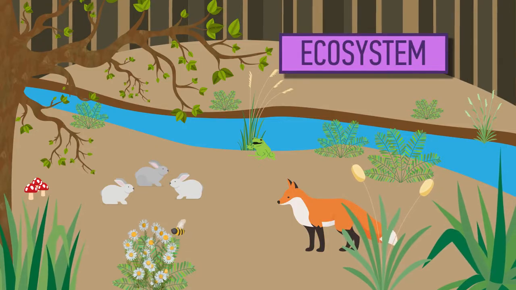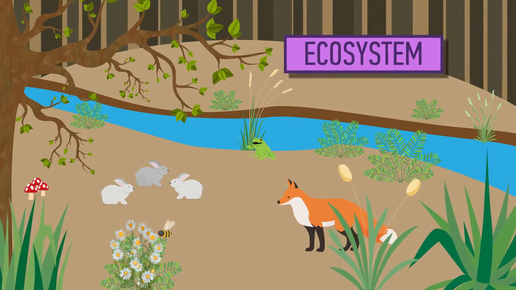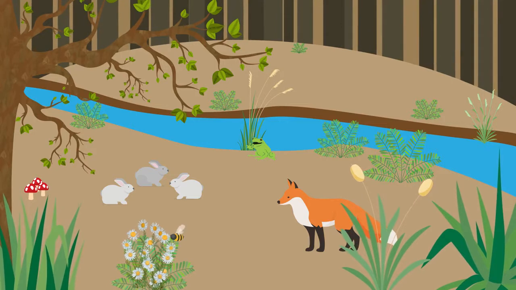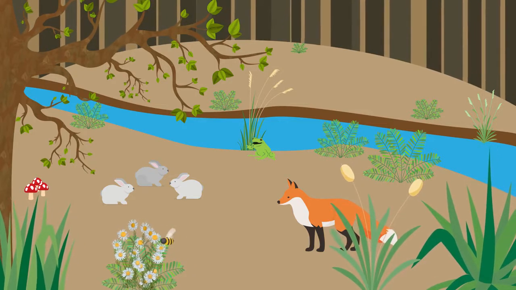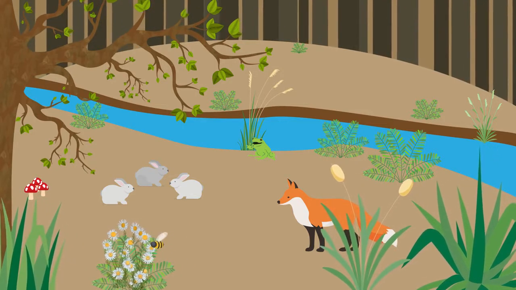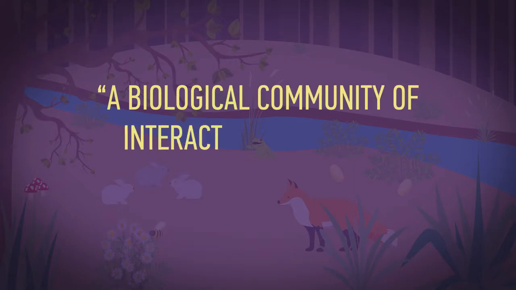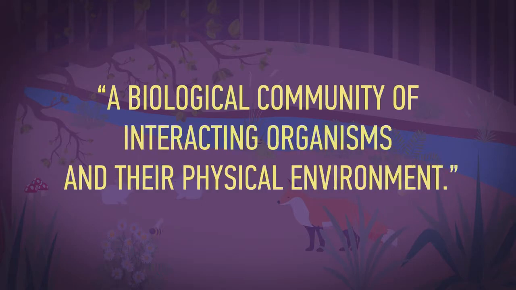An ecosystem is made up of all the communities that live in it, every single organism from big to small, and lots of environmental factors like sunlight, shade, the woodland, streams, and other things. An ecosystem is defined as a biological community of interacting organisms and their physical environment.